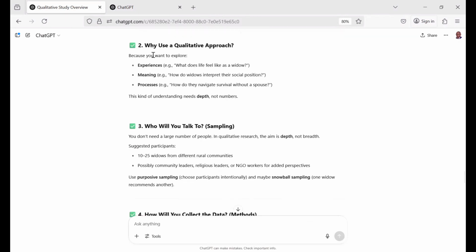It also moves to: why use a qualitative approach? You have to justify, because in your research methodology, you have to justify the need for this particular research design. It is now saying that you want to explore experiences, for example, what does life feel like as a widow? You also want to look at meaning, for example, how do widows interpret their social position? Then three, process, for example, how do they navigate survival without a spouse?